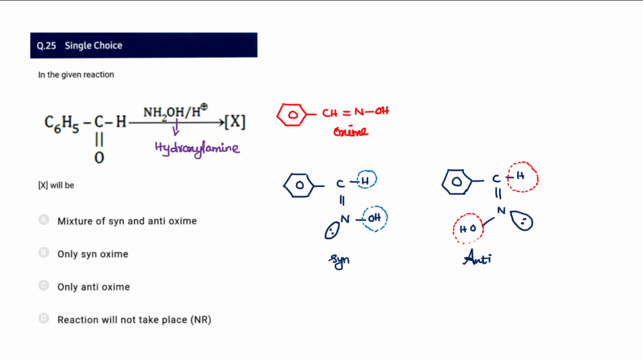And 25, benzaldehyde on treatment with hydroxylamine, NH2OH with H plus, what is the product formed? With hydroxylamine, it forms an oxime, and it forms syn and anti isomers. Syn in the sense that the H and the OH group are on the same side. Syn means the same side, anti means opposite side. The OH and H can be on opposite sides. So it can exhibit a mixture of syn and anti oxime. It is like a geometrical isomerism kind. So for 25, option A appears to be the correct one.